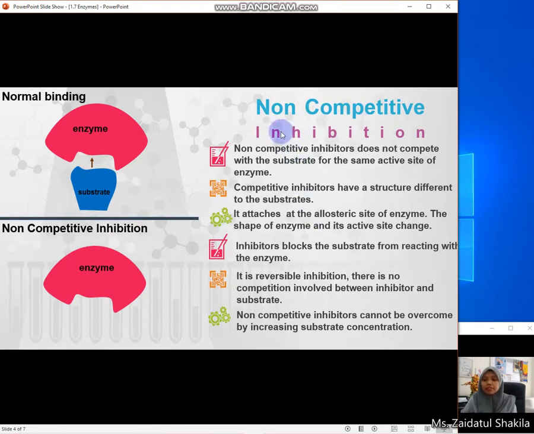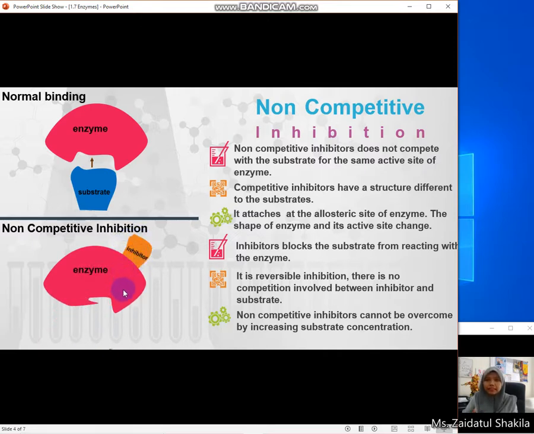While non-competitive inhibition, as its name suggests, does not compete with the substrate for the same active site of the enzyme, because the non-competitive inhibitor has a different structure to the substrate. However, it attaches at the allosteric site of the enzyme.